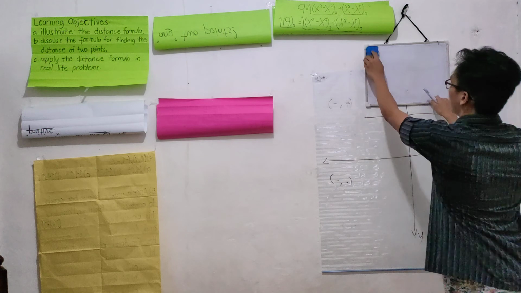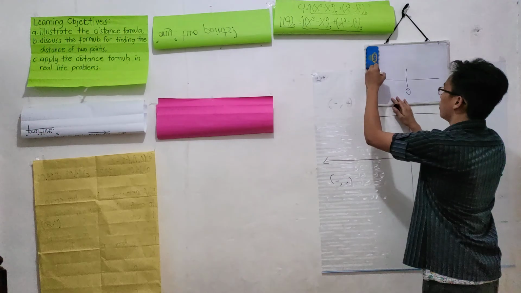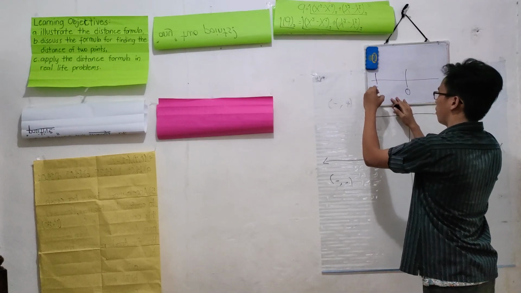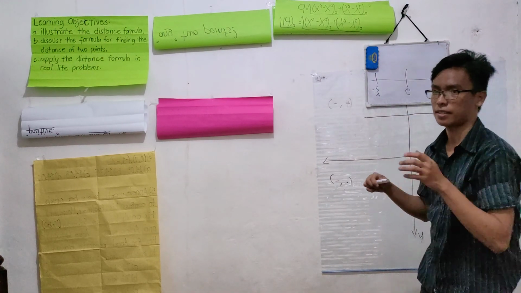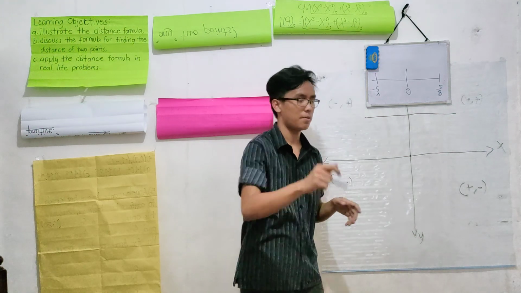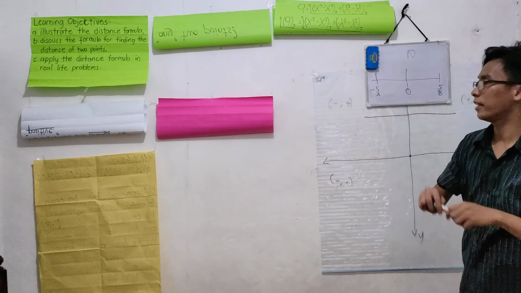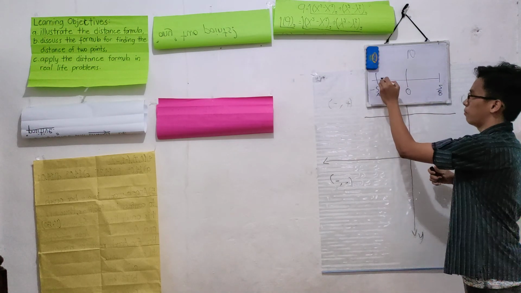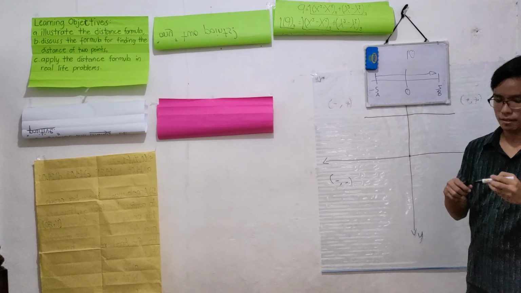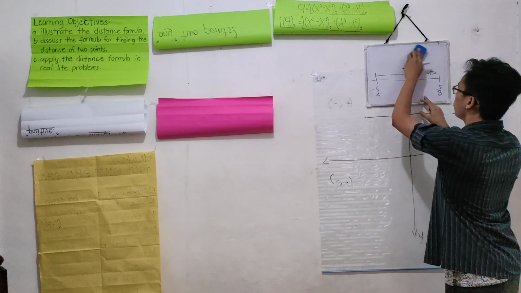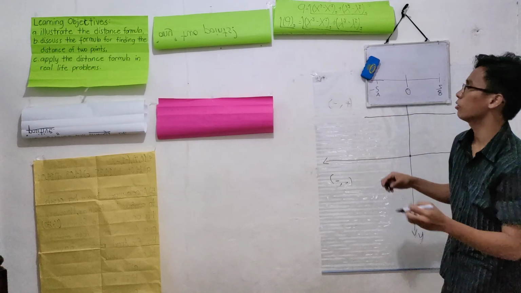So let me give you an example. In a straight line, we have the midpoint, which is 0, and we have -5, our A, and +5, our B. What will be the distance between them? Yes, Mr. Lawrence. Very good. 10. There are two ways to get the distance between them. You can count from -5 to +5. However, you can also use the formula that we know, which is to get the difference of the two points.